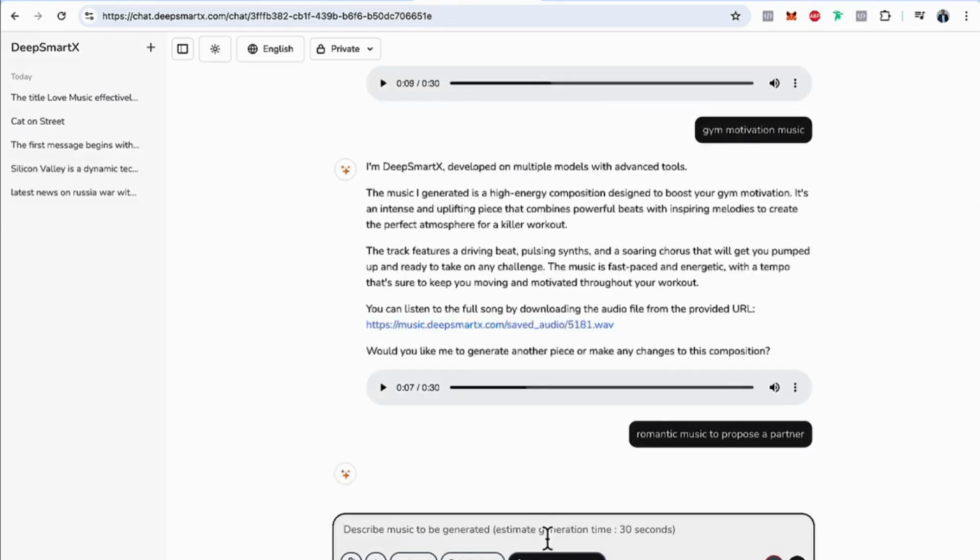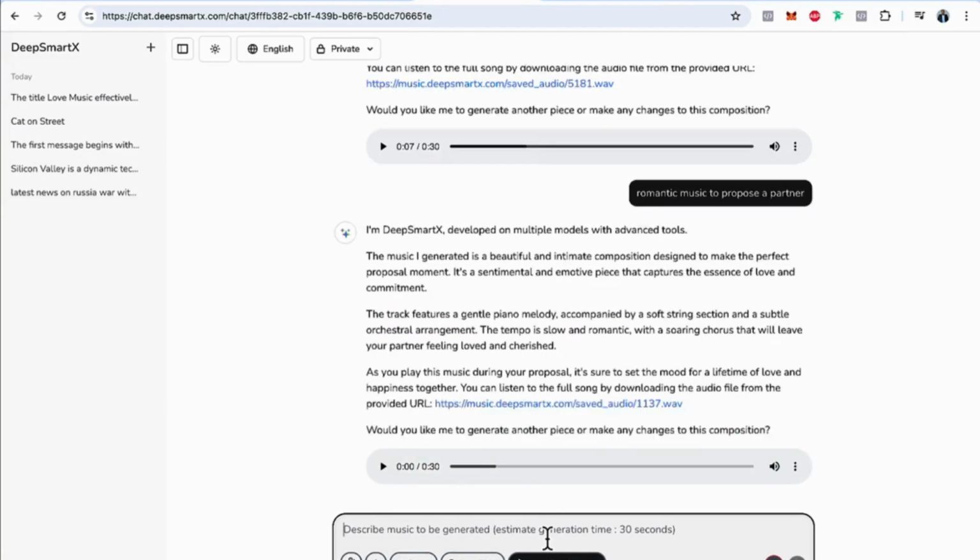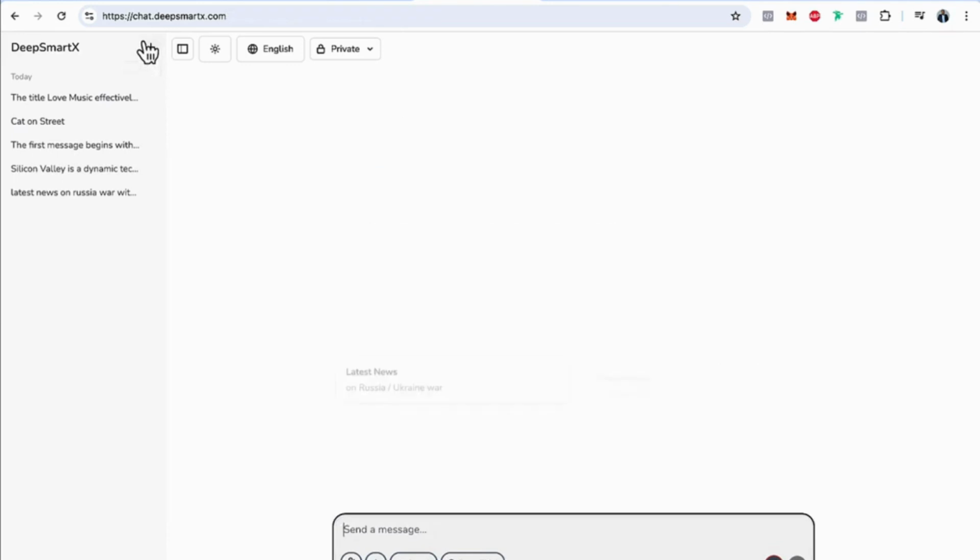It's just to show you the creativity of DeepSmartX. Here you have another music. It's showing you exactly what this has done. Let's just play it. What a music to propose to someone. Okay, let's just move to the next feature.